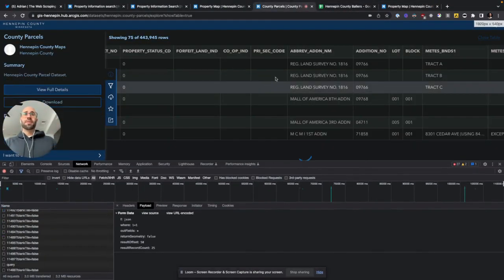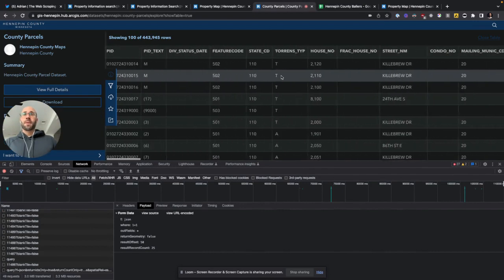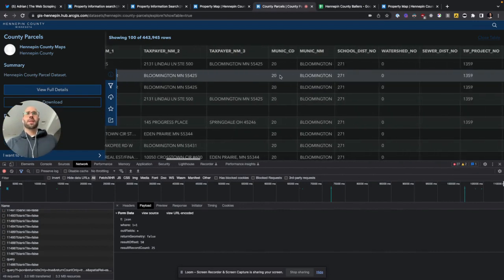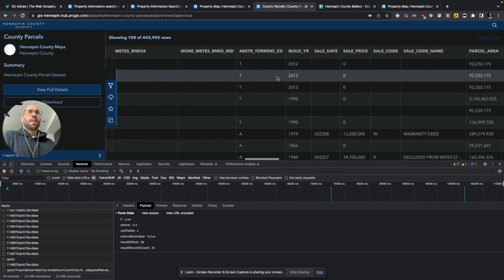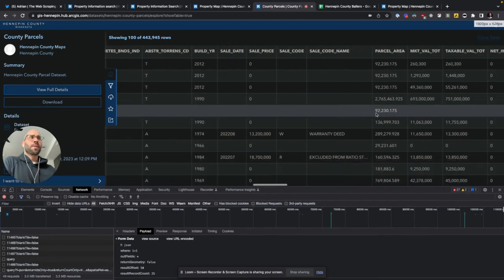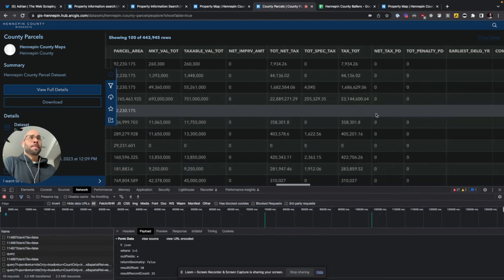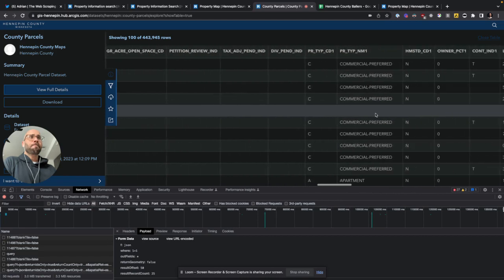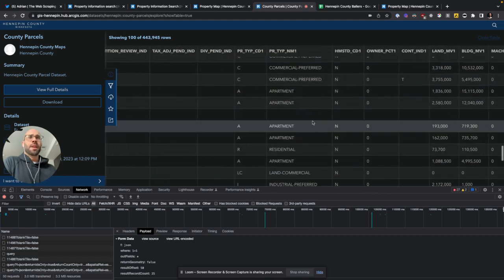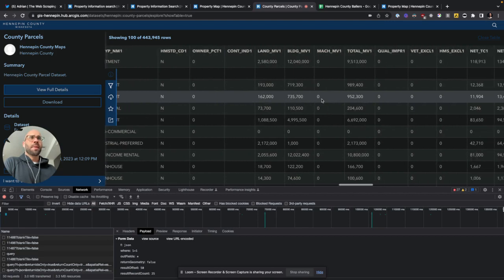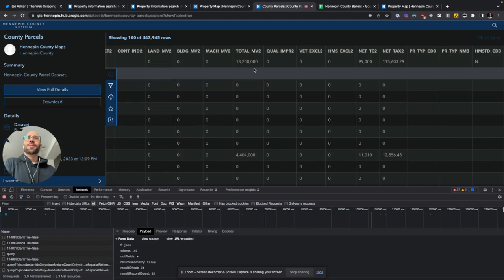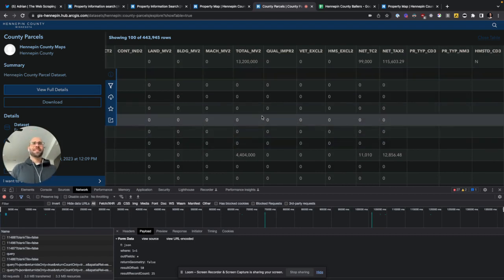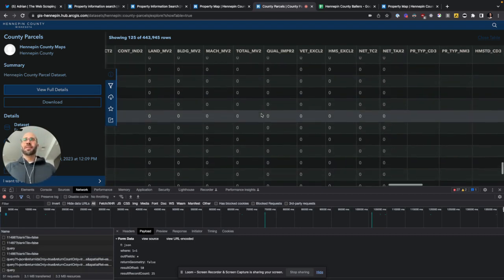So it looks like with these parcels, you can already get a bunch of great data. Taxpayer name. I think that's pretty much everything that I was looking for. Parcel area, market value total, tax, and then the type of property, land value, total MV. Dang, could have just done that. Market value too. Dang, could have just used that. Oh, that's a bummer. I could have gotten it so much faster, like in hours or less.